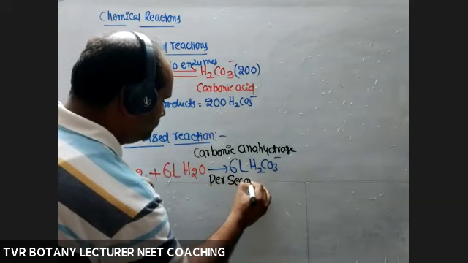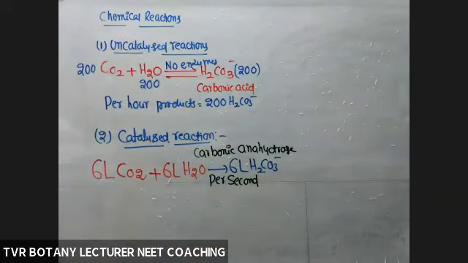Per second, 6 lakh. So calculate that number per hour: 6 lakh into 60 into 60.